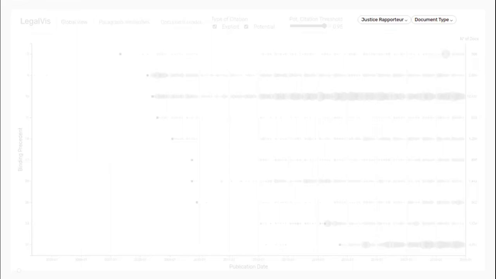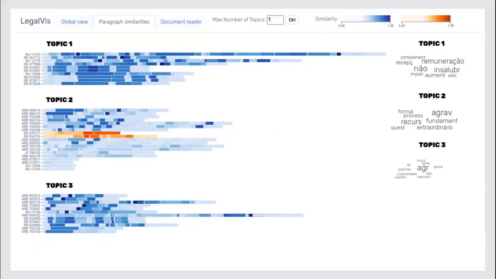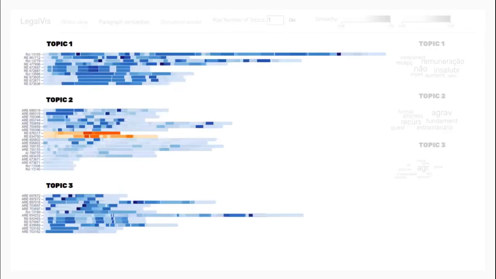and the document type. The second component is the paragraph similarity view. It displays the selected documents, ordered by similarity to the BP text. It's also possible to choose the number of topics and run a topic modeling algorithm to cluster the documents. For each topic, a word cloud is shown.